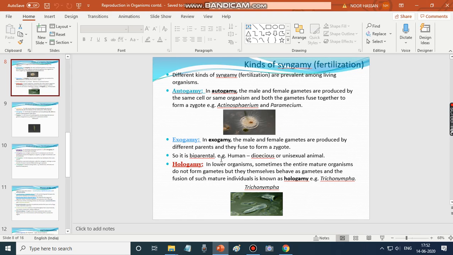So it is biparental. Example, human. Such individuals are also called dioecious or unisexual animals. So next one is hologamy. In lower organisms, sometimes the entire mature organisms do not form gametes, but they themselves behave as gametes, and the fusion of such mature individuals is known as hologamy. So here no gametes are produced. The mature organisms themselves behave as gametes and they fuse together. Example, trichonympha. So we shall move on to the next slide.